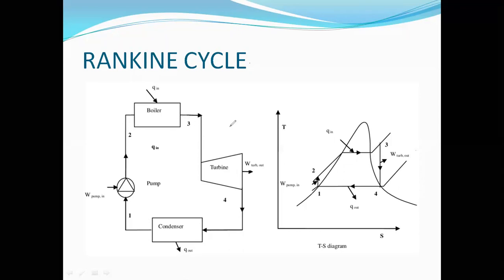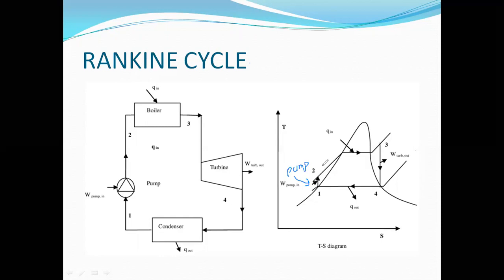Now if you see the TS diagram here, 1 to 2 indicates the pump. In this process, the pump will circulate water, or supply water, from the condenser to the boiler. The 1 to 2 pump will pump the water into the boiler. Nothing else is happening here. There is no heat addition and no heat rejection in the pump process.